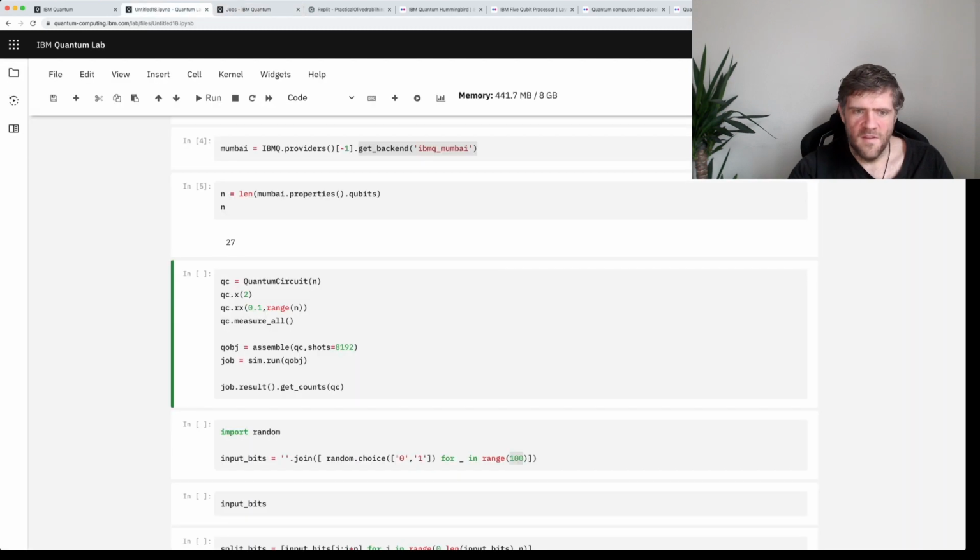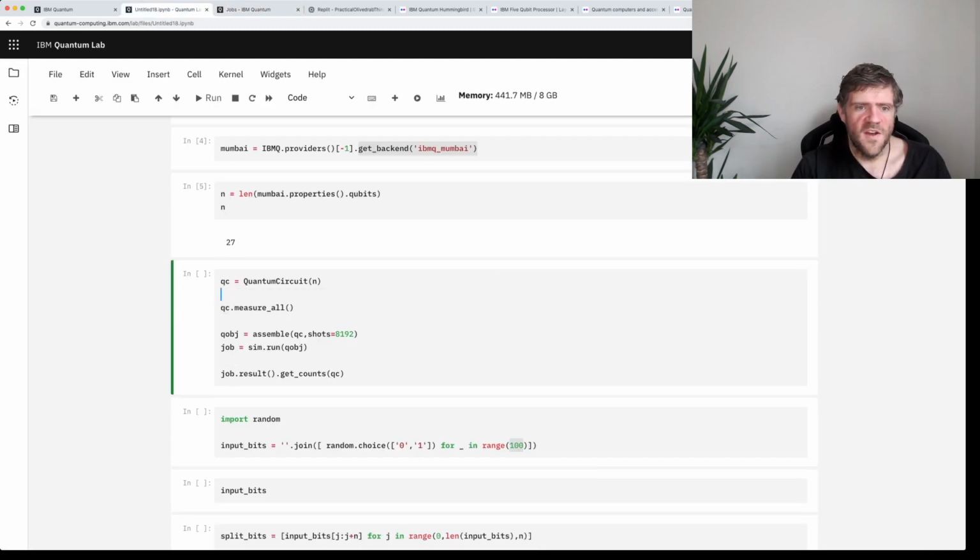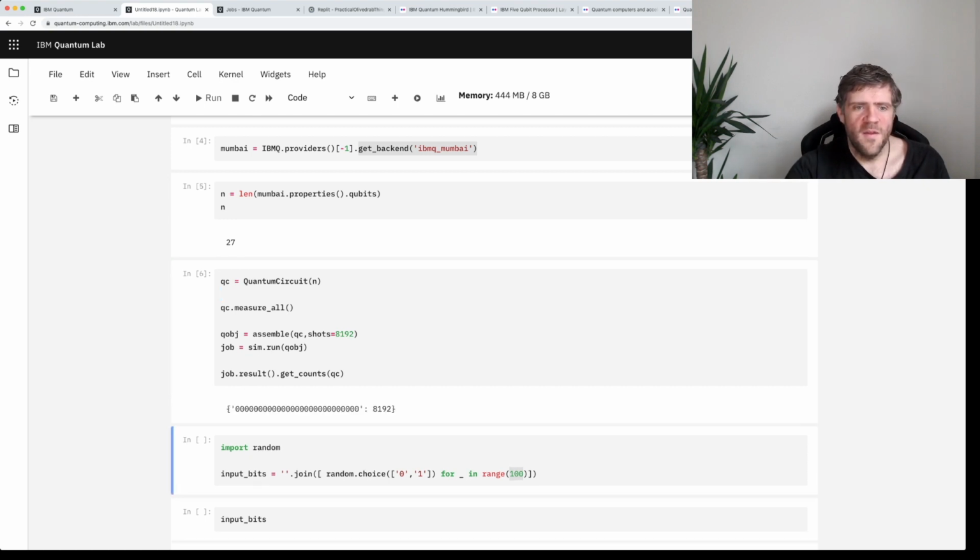Okay, let's get rid of them like that. So I can run this with nothing in the circuit. We just create the circuit and then we do measurement. This takes the set of quantum bits and just turns it into a normal bit string so we can actually look at it. And we find that if we do nothing in the circuit, we just get all of those 27 bits in the bit string to be 0.